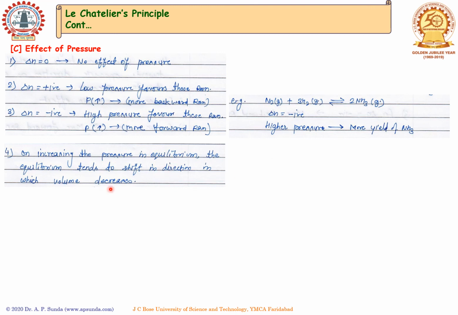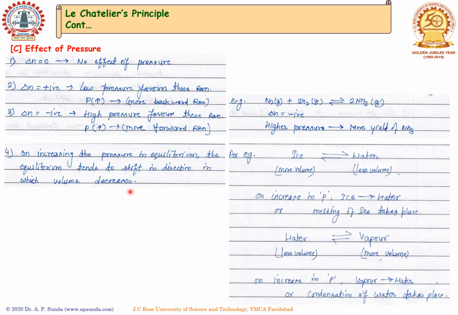The fourth thing is that increasing the pressure on an equilibrium tends to shift it in the direction where volume decreases. Let's take a certain example of this. Where we have ice and water in equilibrium, we know that ice has more volume compared to water. If we increase the pressure, ice converts into water. That means melting of ice takes place.